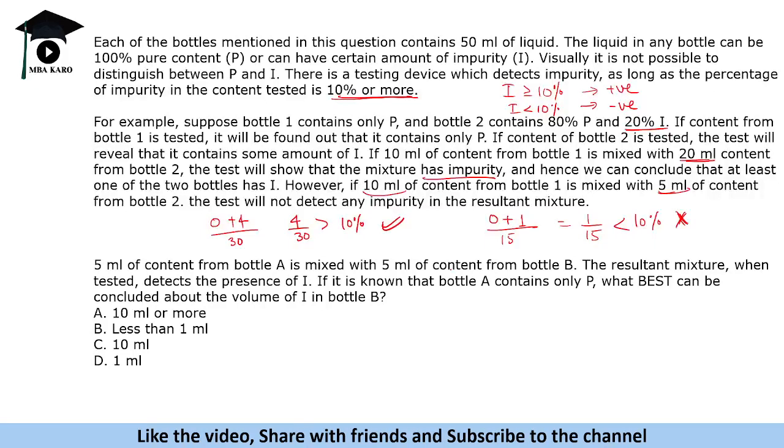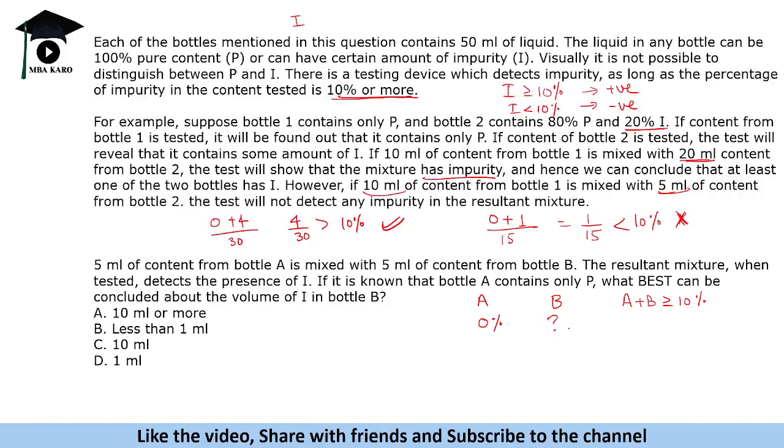Okay, now if you are mixing equal quantity, you should be worried about impurity, because it is testing impurity. So do not look for P, look for I. Bottle A has 0%, and we do not know about B. When they are mixing in equal quantity, and the resultant is showing I, that means A plus B should be greater than or equal to 10%. Then only it will show I, because if it is less than 10%, it cannot detect.